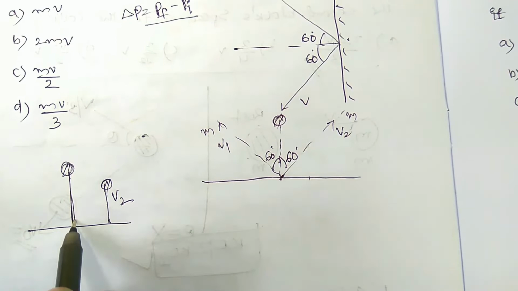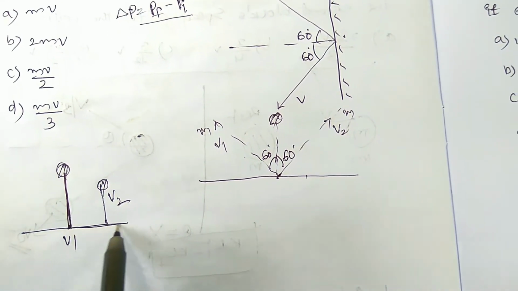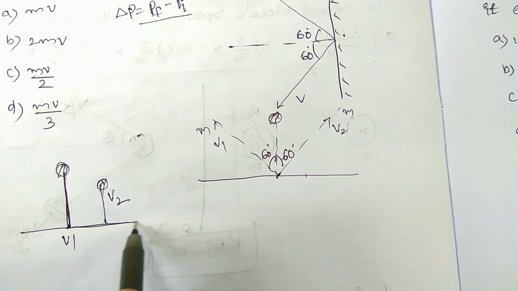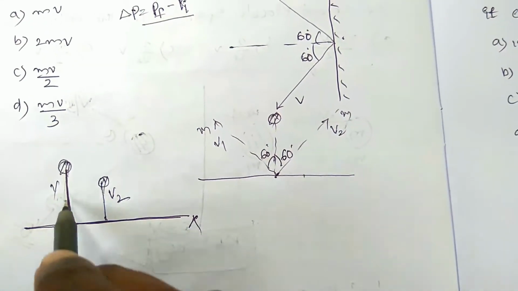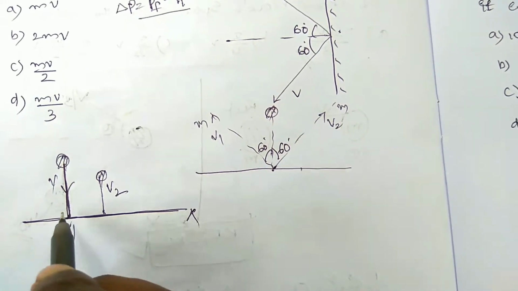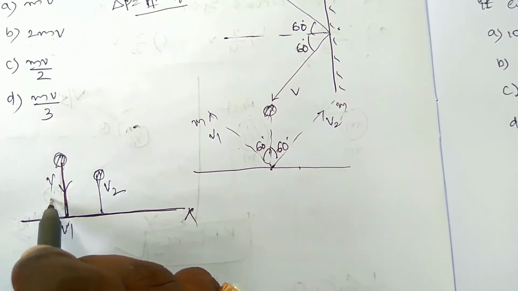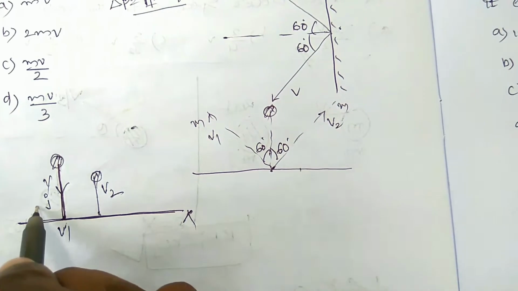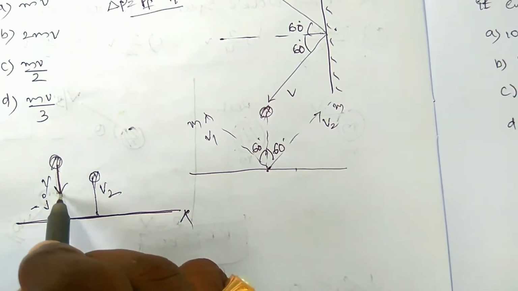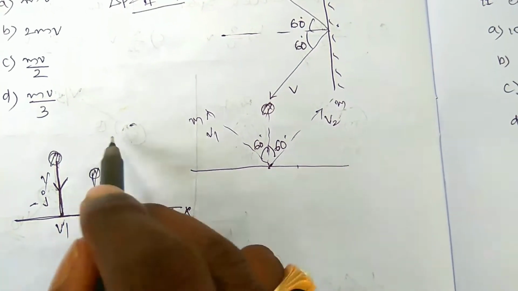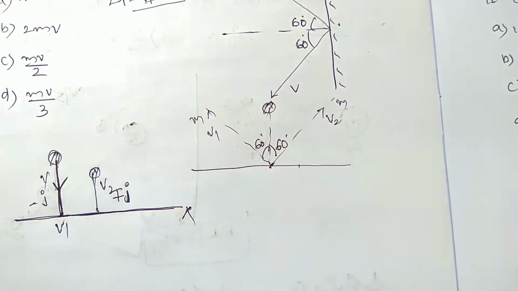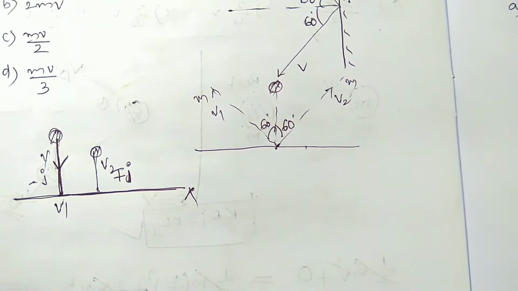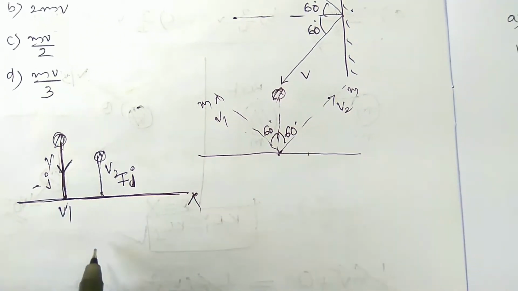So here, the rigid support is the horizontal x-axis, and the motion of the ball is along the y-axis. In the downward direction, vectorially it can be written as minus j, and in the upward direction it will be written as plus j, because of the y direction. At first we can simply write that.